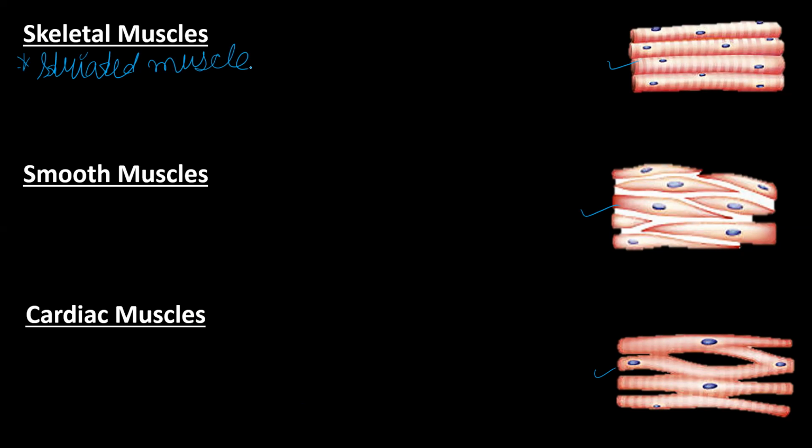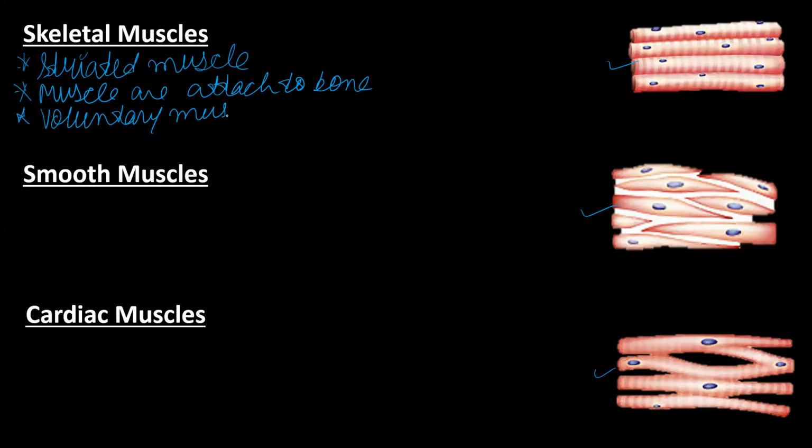In your next class, you will study why these lines are there, why they show the striated fashion. These muscles are attached to the bone, that's why they are called skeletal muscles. And they are voluntary muscles. Voluntary muscles means we can control their movement.